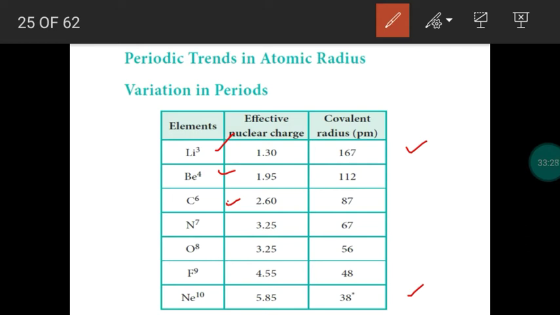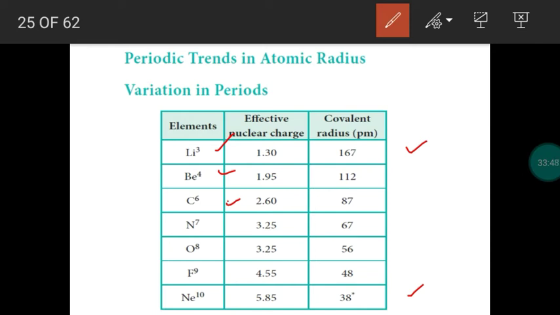So when extra electrons are added in the same shell, as we move from left to right, attraction between the proton and the outermost electron will be more. So electrons are added in the same shell means shielding effect is less. Effective nuclear charge increases. Right?